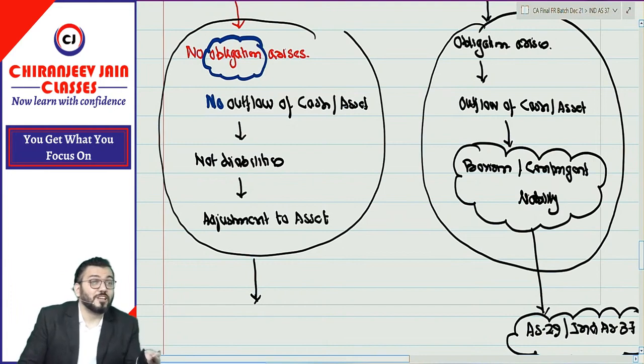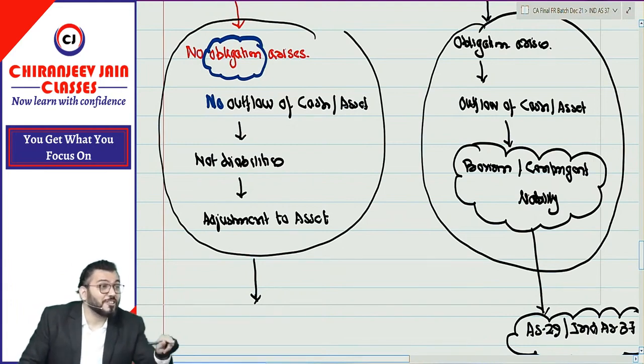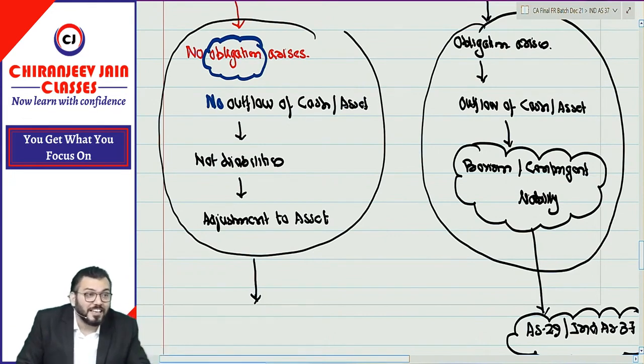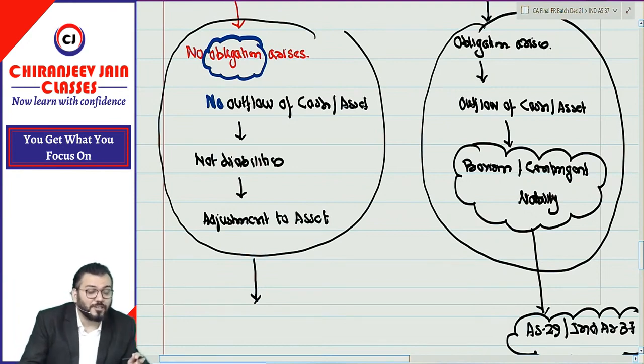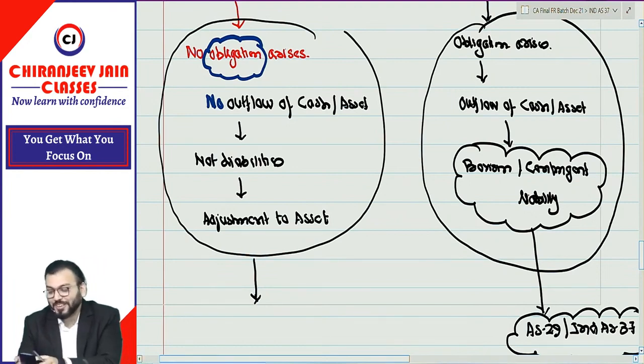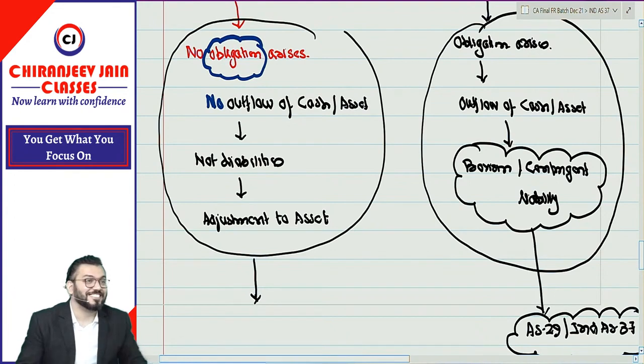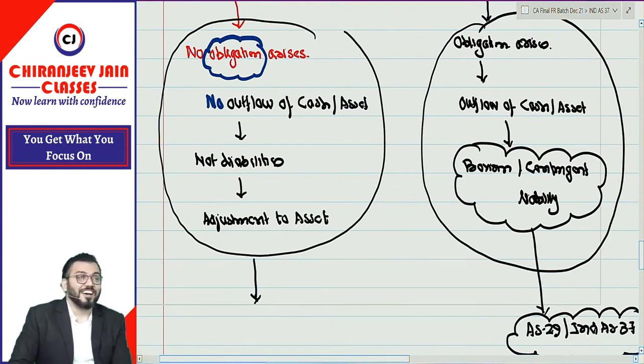Because provision for doubtful debt is not a provision. Because provision is liability and provision for doubtful debt is not a liability. It means provision for doubtful debt is not a correct term. Understood? So if somebody asks you provision for doubtful debt is a provision, what you will say? No, it is not a provision.